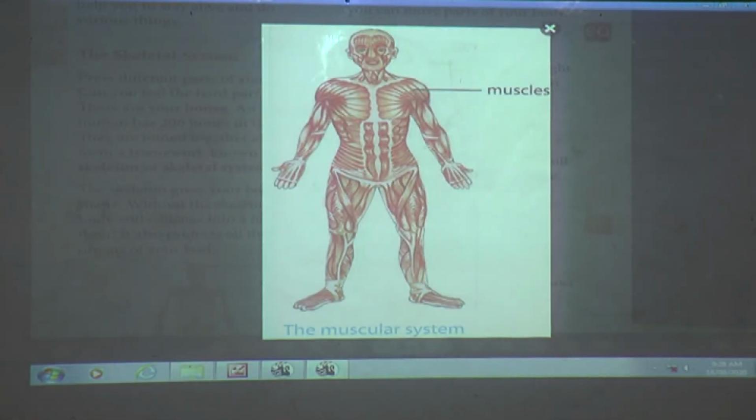Now just observe here. We have seen inside the body how we have bones. Now what is there outside? See, these are called muscles. What are they called? Muscles. Now what you are going to do?